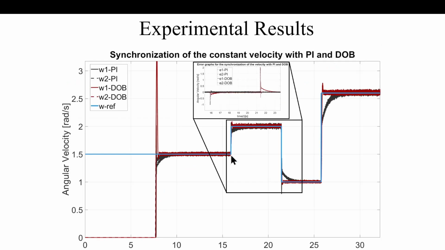So for that, we have to do some experimental results, which we did utilizing two DC motors. The two DC motors have a 43-to-1 gearbox. It is displayed in the paper, but the general idea for the experimental results is to mimic the simulated results. So we were sending a reference signal which is constant, and this is the synchronization of the constant velocity with the PI and DOB controllers.